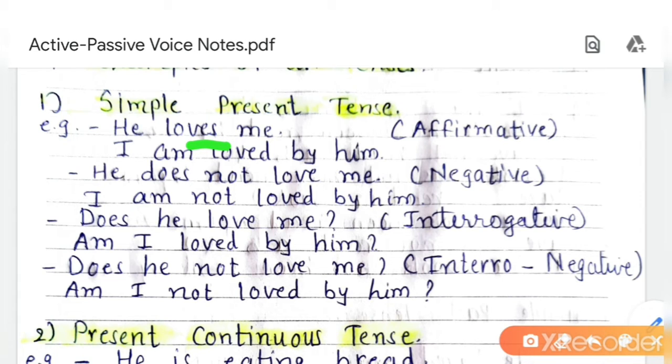No negative word is given. It is an affirmative sentence only. And see here, what is the S? He is S. Then loves is verb and me is object, SVO. Okay, what is our first rule? Find out SVO. So he is S, loves is V and me is O. Now you have to start passive with the object. So me is object. You cannot write me am loved by him. Okay, what is the subject form of me? I. So here I is given.